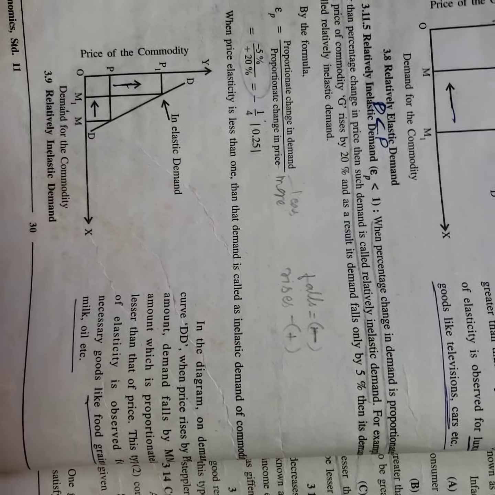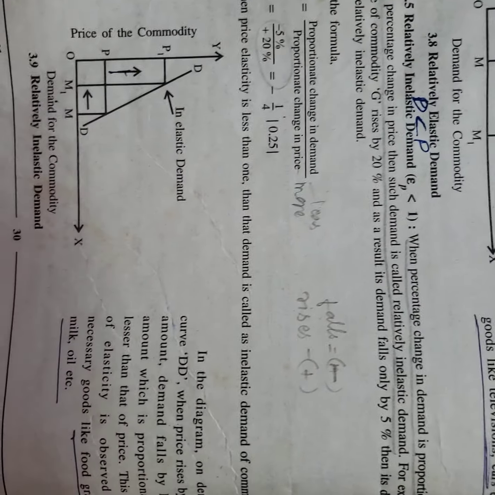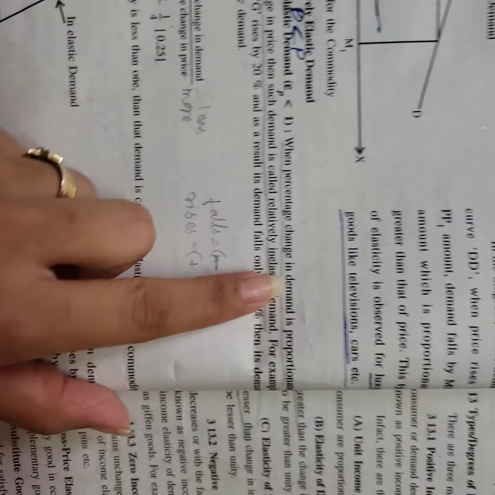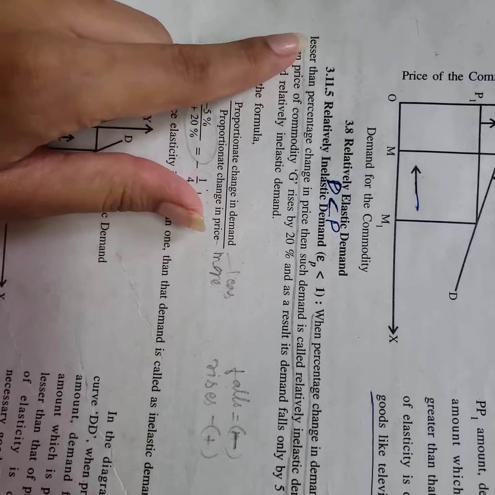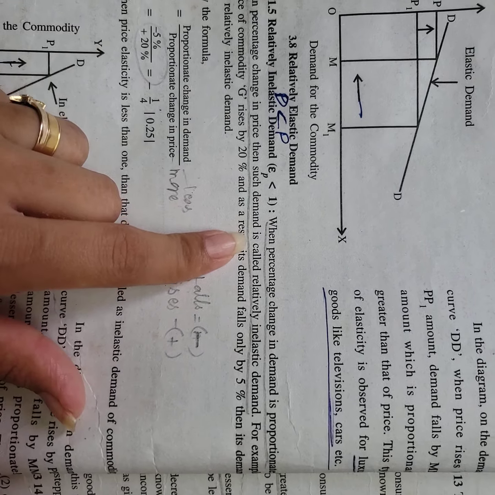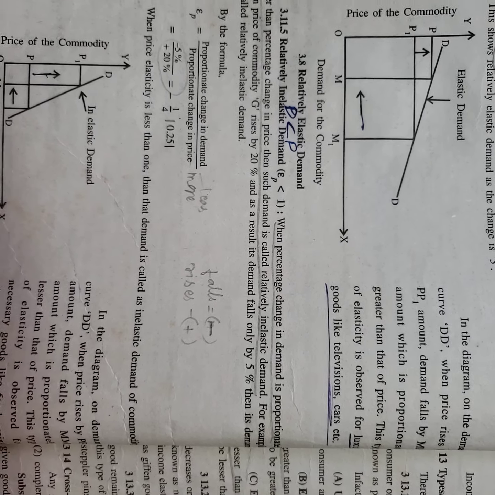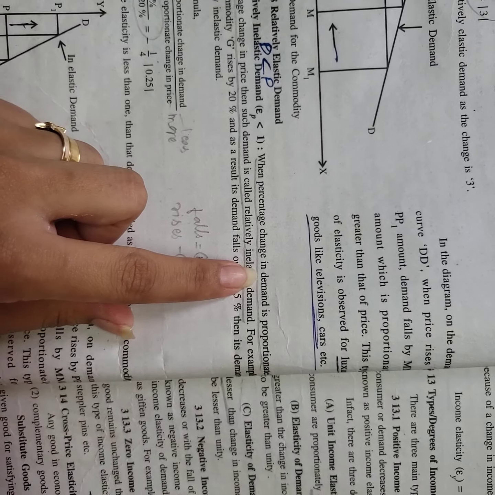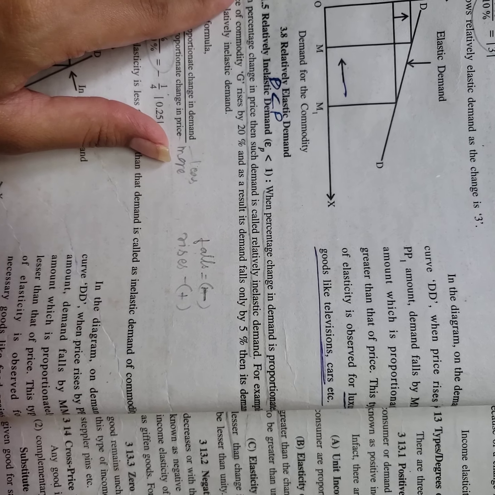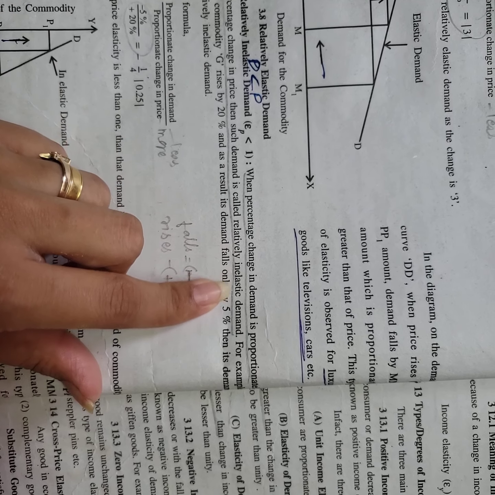Relatively inelastic demand means the opposite. Opposite means there is more change in price than in demand. So when proportionate change in demand is proportionately lesser than proportionate change in price, then such demand is called relatively inelastic demand. Okay, what they say: relatively inelastic demand, when percentage change in demand is proportionately lesser than proportionate change in price, then such demand is called relatively inelastic demand.